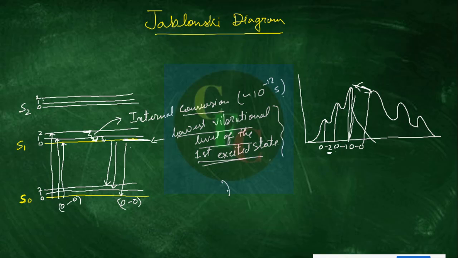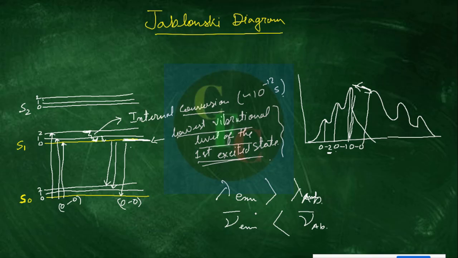So the emission wavelength is always greater than the absorption wavelength. That means the emission frequency, or energy, is always lower than the absorption frequency.